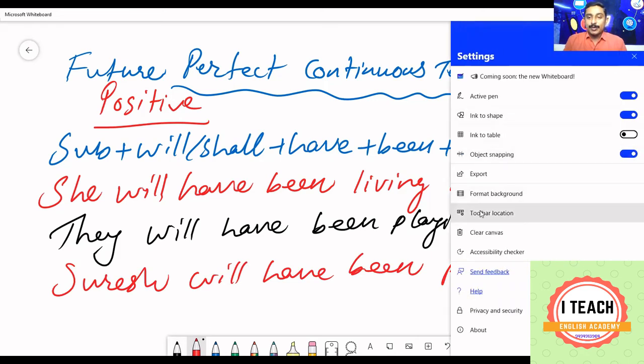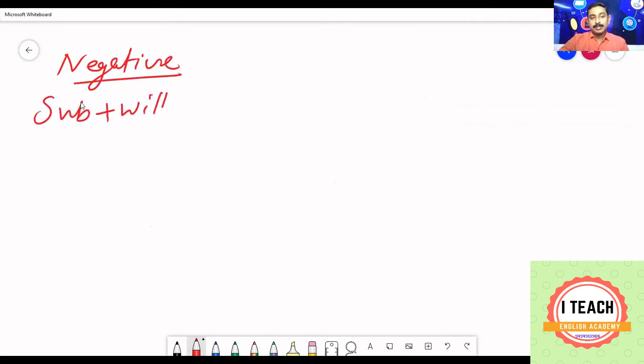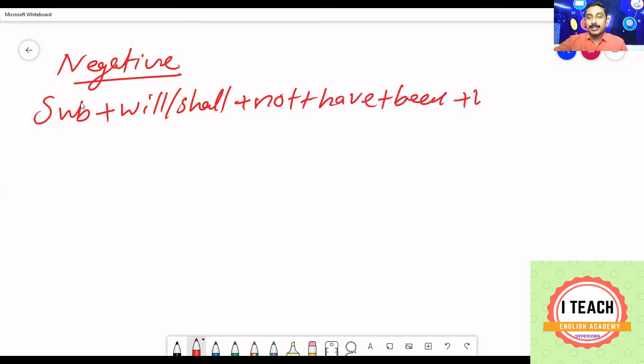Let us move on to negative sentences. Creating a negative sentence is very easy. Just add the word not to the positive. Subject plus will or shall plus not, we add not, plus have plus been plus V1 plus ing plus object.